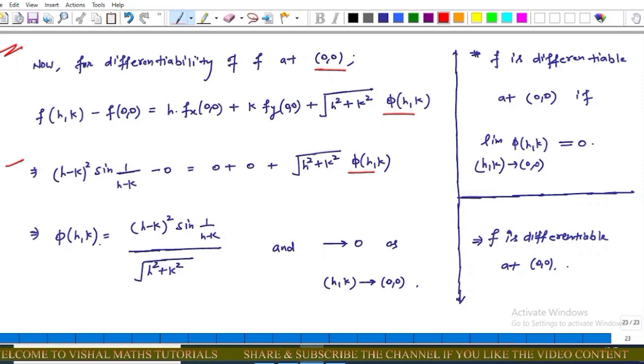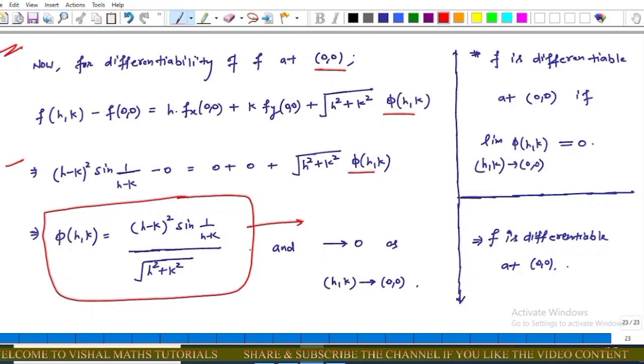This implies that phi is equal to (h − k) whole square into sine of 1 upon (h − k) upon square root of h square plus k square. Notice this value phi. As we know, f is differentiable at (0, 0) if the limiting value of phi tends to 0. Now from this we notice that this limit tends to 0 as (h, k) tends to (0, 0). That is, our function is differentiable at (0, 0).